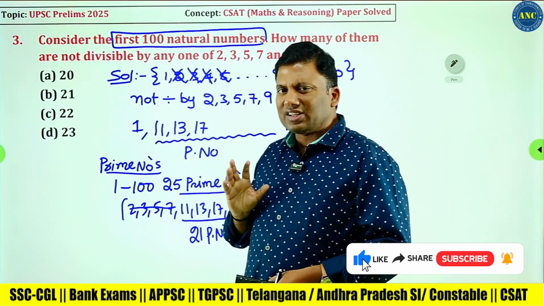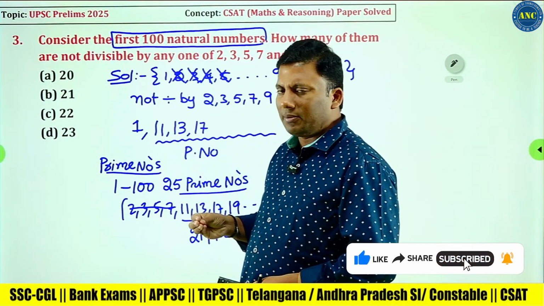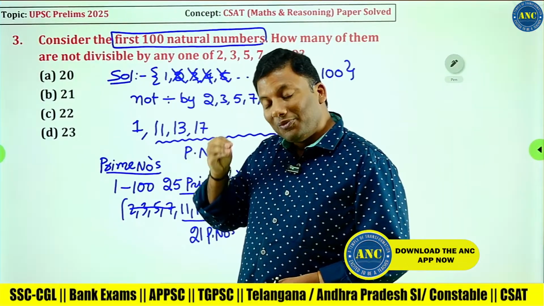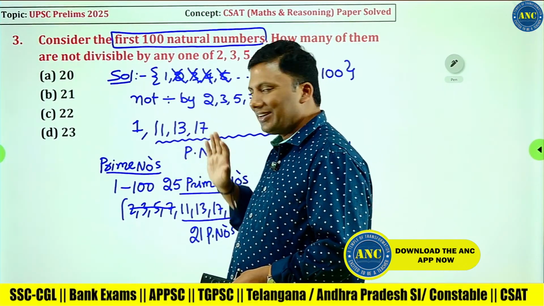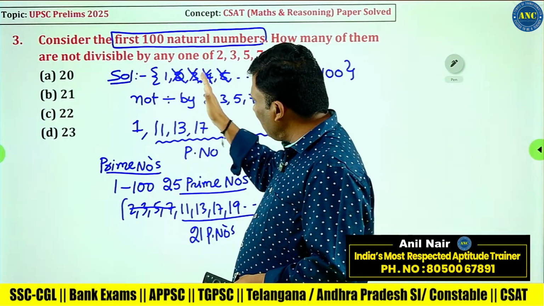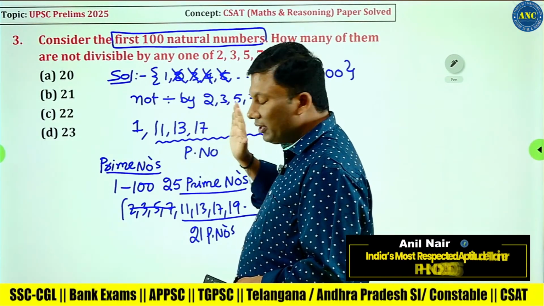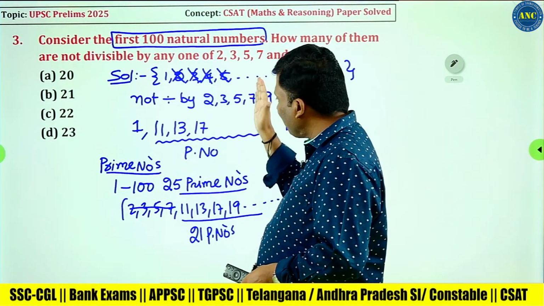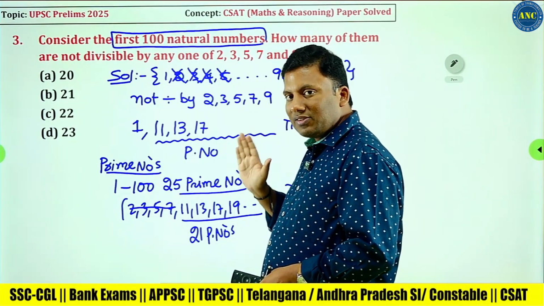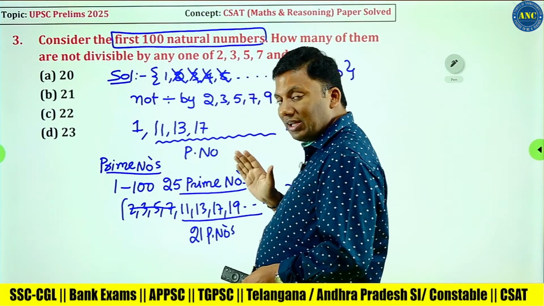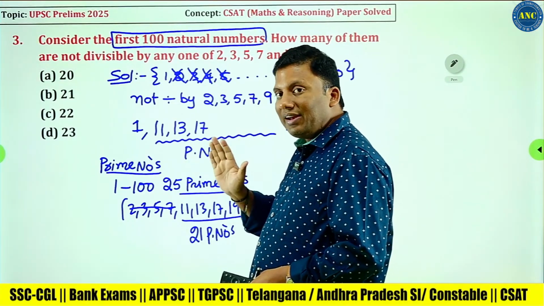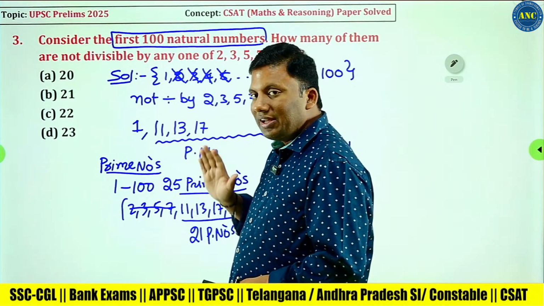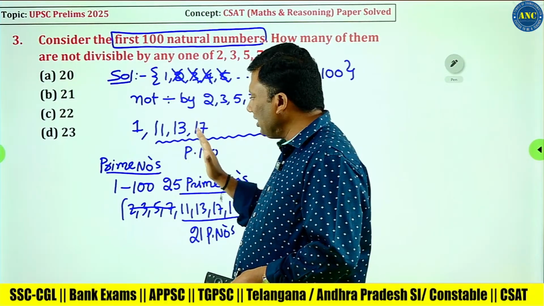For my easy understanding, I started deleting the numbers, simply by counting. 1 is not divisible by 2, so 1 stays. 2 is divisible by 2, 3 is divisible by 3, 4 is divisible by 2, 5 is divisible by 5, 6 is divisible by 2 and 3, 7 is divisible by 7, 8 is divisible by 2, 9 is divisible by 3, 10 is divisible by 5. 11 is not divisible by any of the numbers, 12 is divisible by 2 and 3, 13 is not divisible, 17 is not divisible.